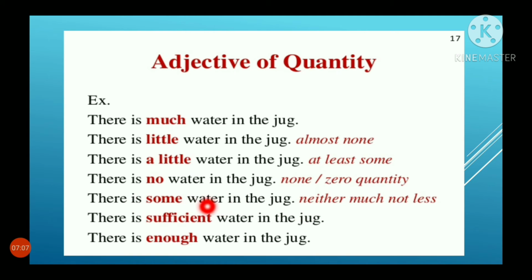There is sufficient water in the jug which you can drink. There is enough water in the jug which you can use. So the red color words are said to be adjective of quantity, telling how much water is present in the jug. Each sentence is describing water only, but the quantity is different.